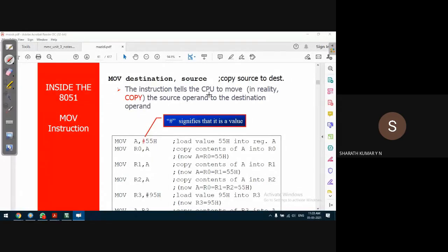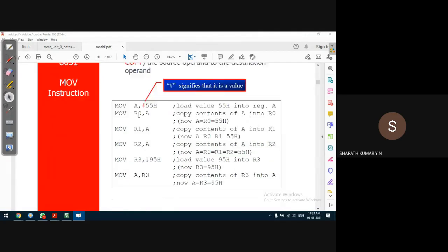This instruction tells the CPU to move, in reality copy. Move in the sense copy. It's not copy paste, not cut and paste. The source operand to the destination operand. Okay, I think we had seen a lot of move instructions in the previous days.